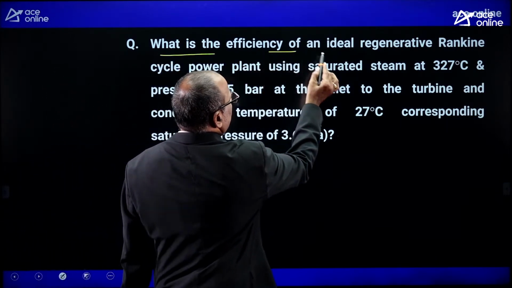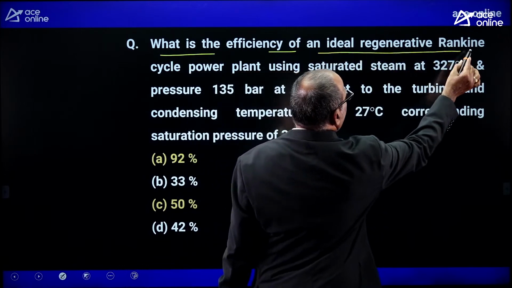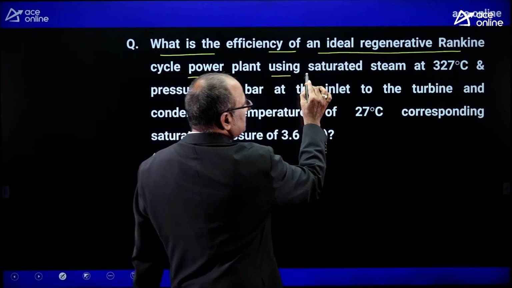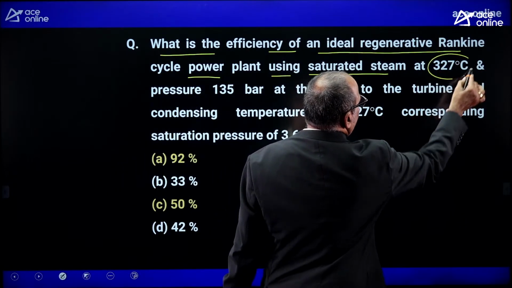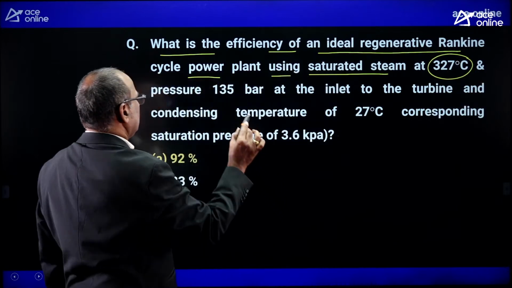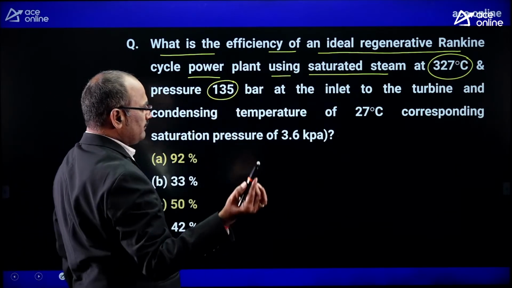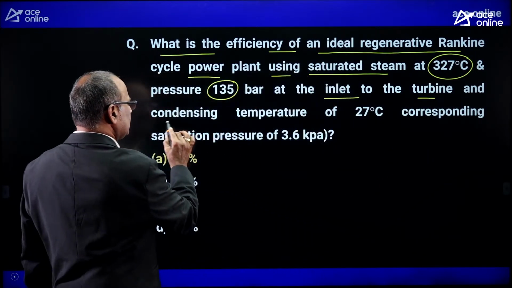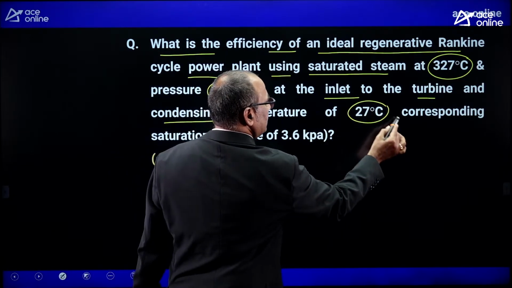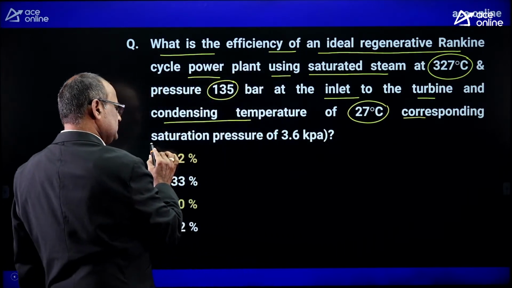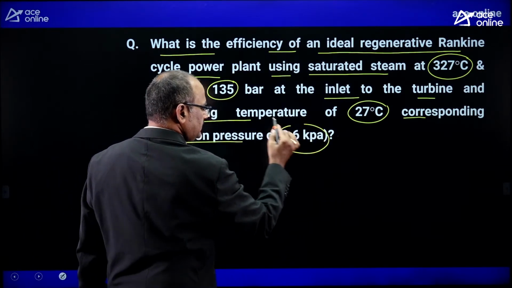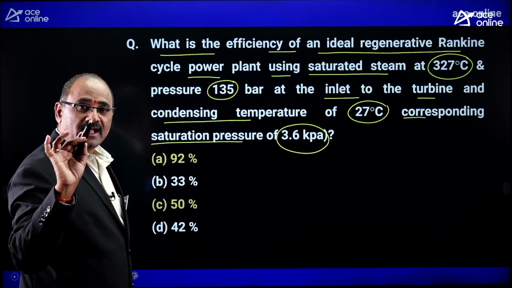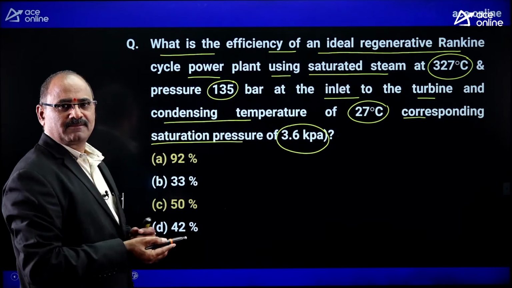What is the efficiency of an ideal regenerative Rankine cycle power plant using saturated steam at 327 degrees centigrade at a pressure of 135 bar at the inlet to the turbine and condensing temperature of 27 degrees centigrade corresponding to saturation pressure of 3.6 kilopascal.